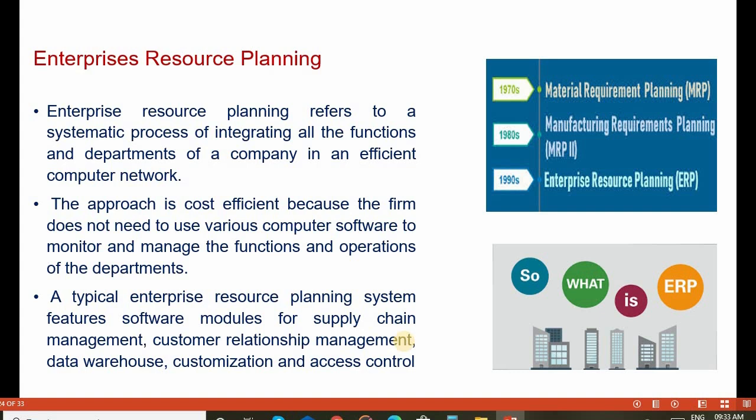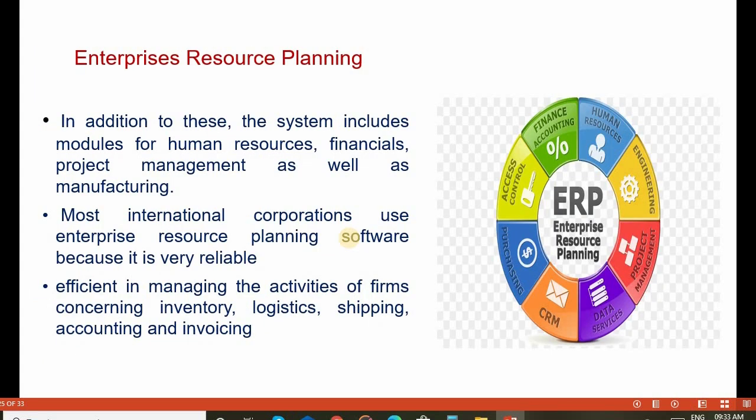The typical enterprise resource planning system features software modules for supply chain management, customer relationship management, data warehouses, customization and access control. These activities are all controlled by simple software modules. In addition, the system includes modules for human resources, financials, project management as well as manufacturing components.